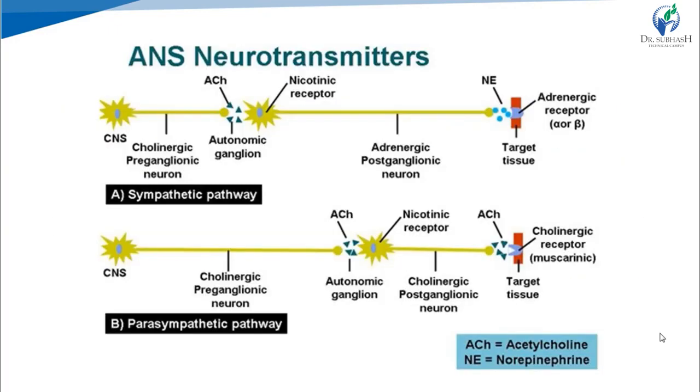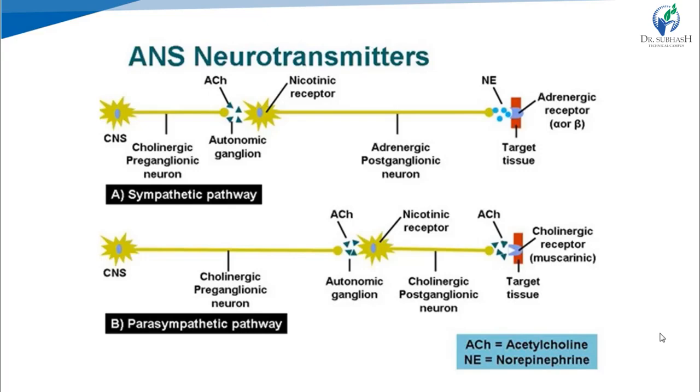The sympathetic system is also known as the adrenergic system because in the sympathetic system the neurotransmitter released at the postganglionic site is norepinephrine or noradrenaline, while in the parasympathetic system the neurotransmitter released from the postganglionic site is acetylcholine. At the preganglionic site the neurotransmitter is the same, which is acetylcholine in both of these systems.